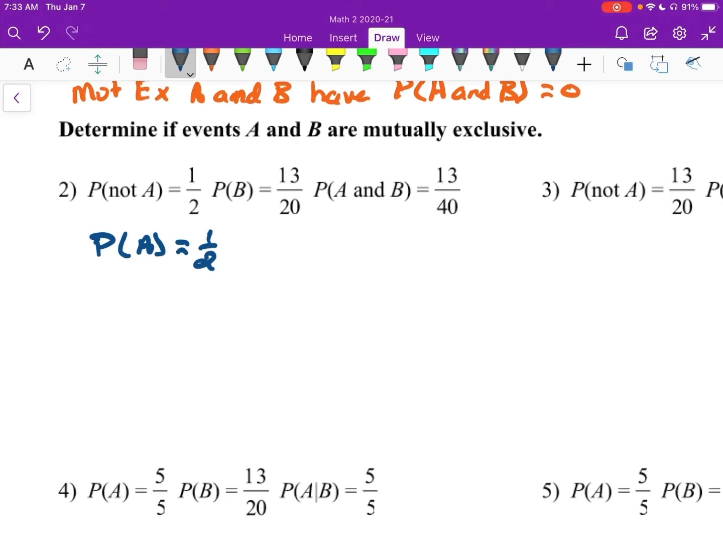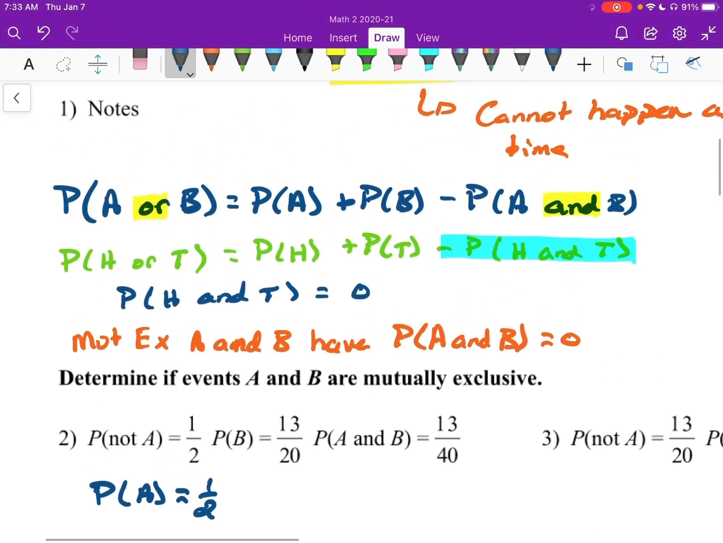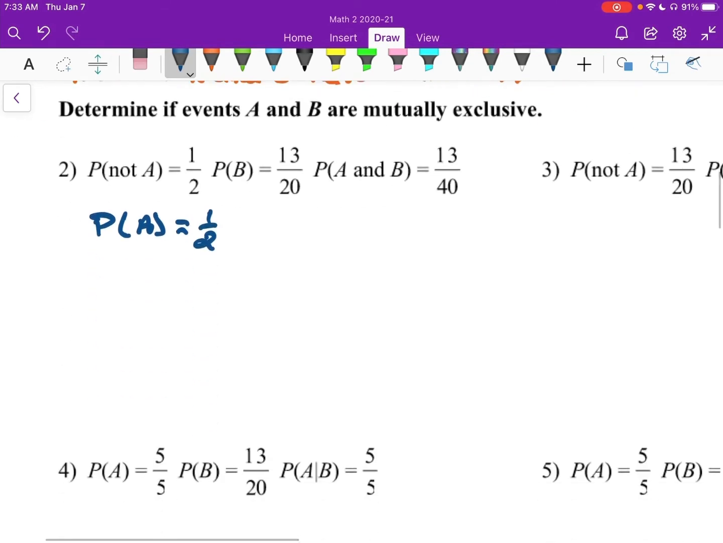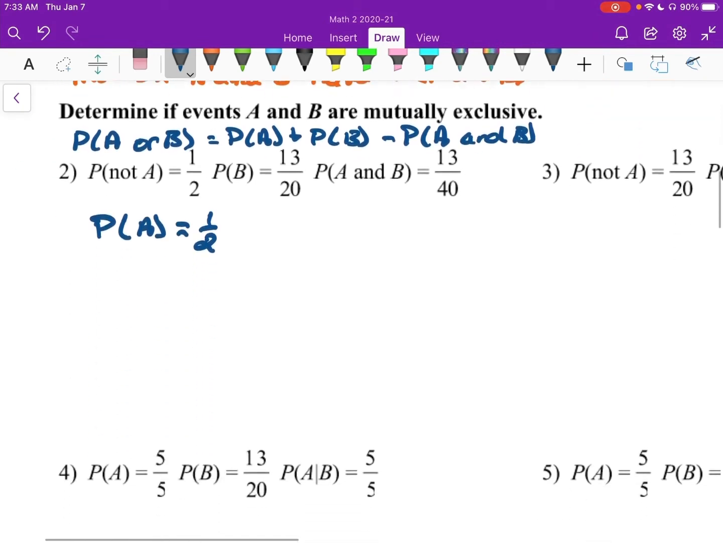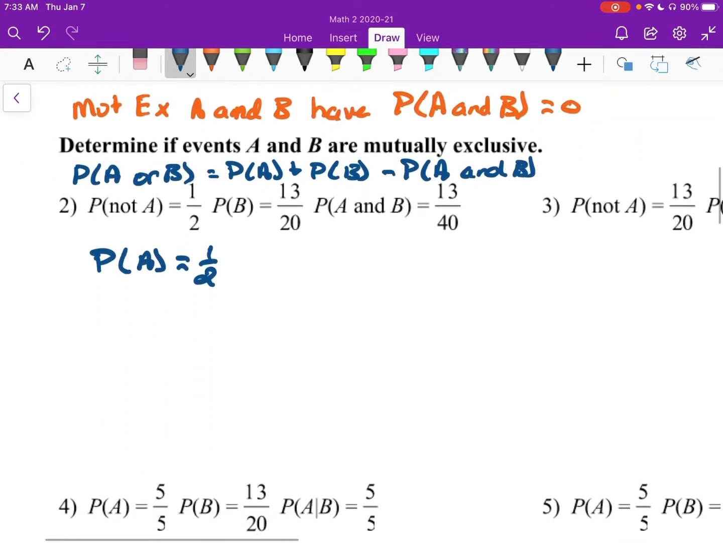So now we want to just plug into our formula here. I'll write the formula here. Probability of A or B is probability of A plus probability of B minus probability of A and B. All right, we got our formula there. Hopefully we were able to remember that pretty well.